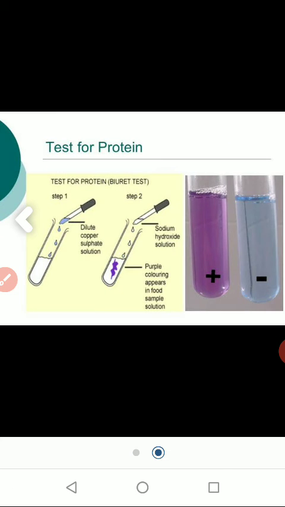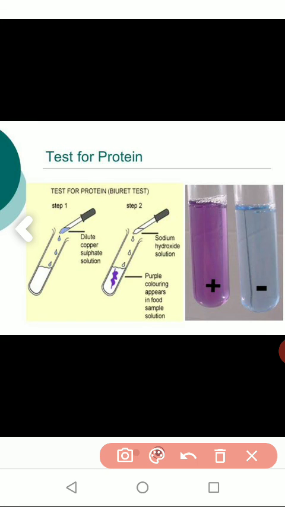Next test is for protein. In step 1, you have to add dilute copper sulfate solution, 2 drops, and then 10 drops of sodium hydroxide, also called caustic soda, NaOH. Purple color appears in the food.